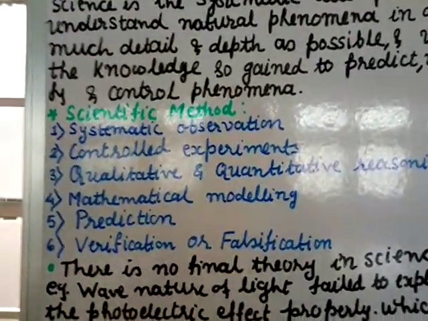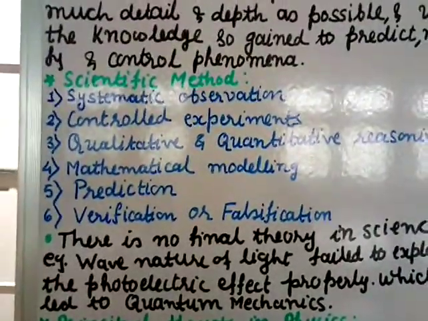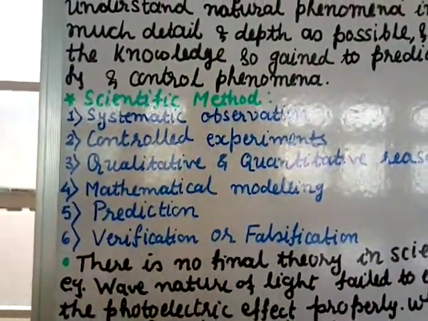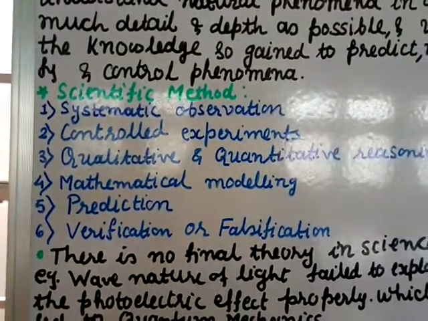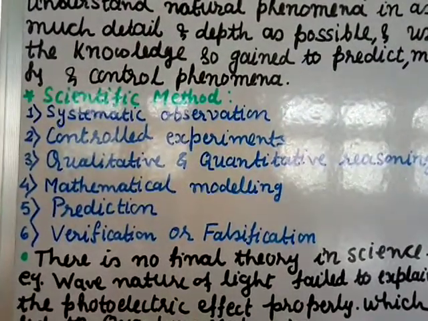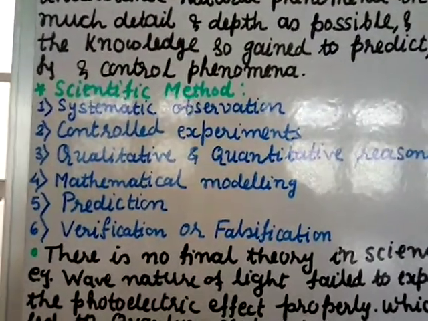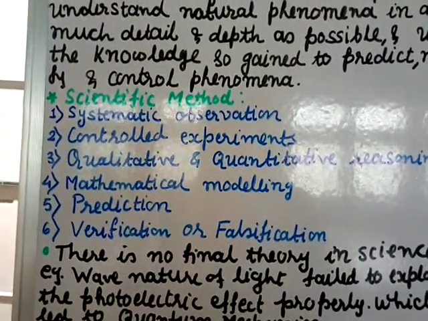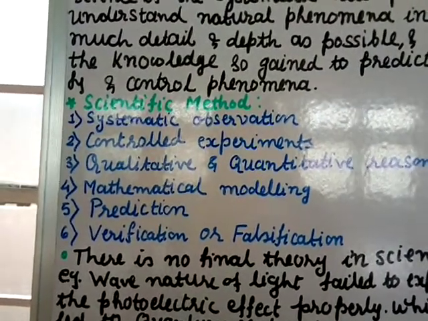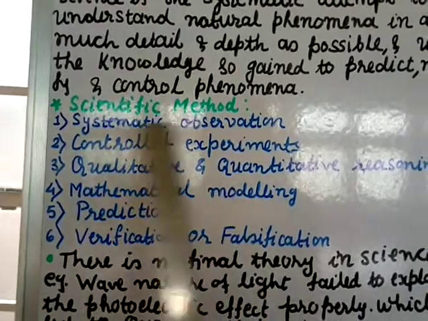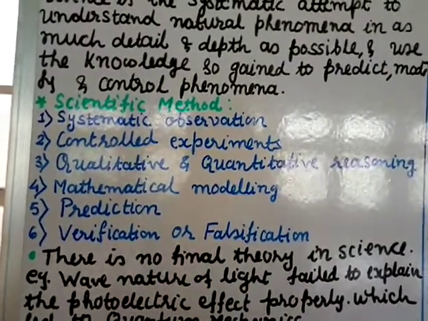It has 6 steps. Let us study these one by one. Number 1, systematic observation. First we observe. For example, let us see that water is always flowing from a high to a lower place. It always flows along a slope. So we are observing that this happens in nature, and this is called systematic observation.